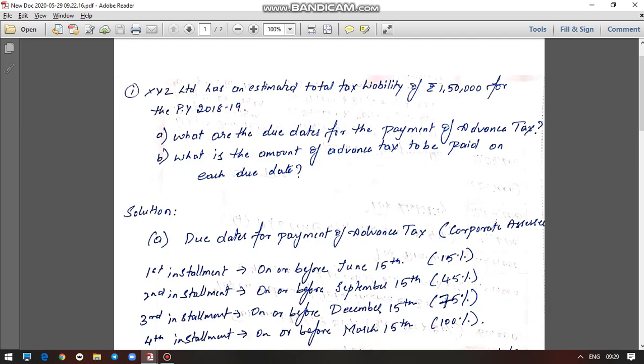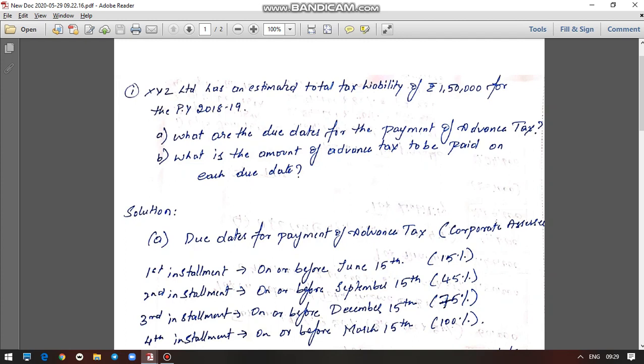Today we are going to discuss problems related to advance tax. Now look at this first question. They have given that XYZ Limited has an estimated total tax liability of rupees 1,50,000 for the previous year 2018-19. What are the due dates for the payment of advance tax, and what is the amount of advance tax to be paid on each due date?